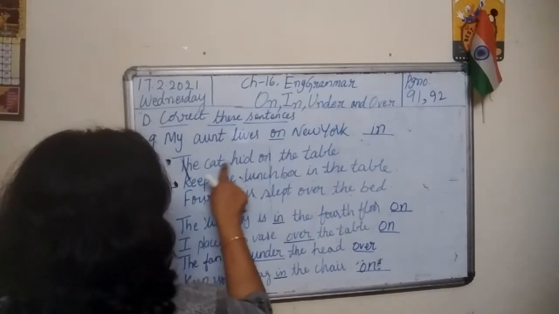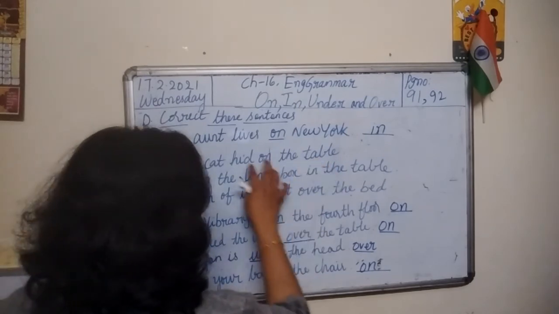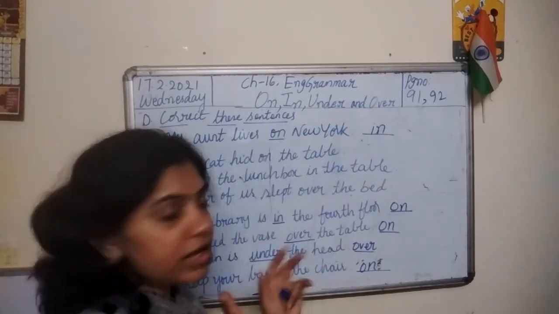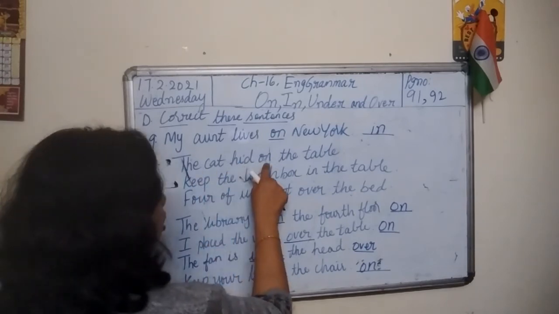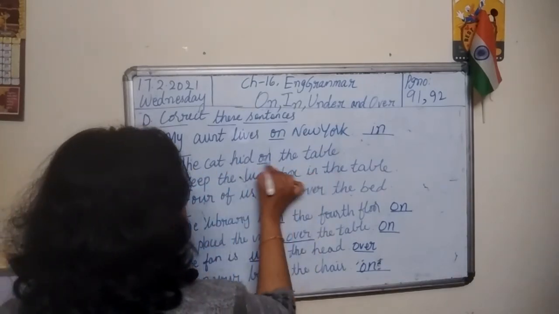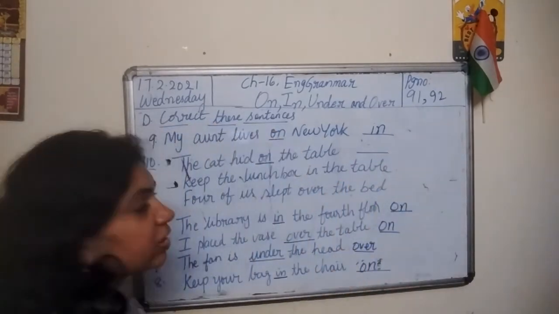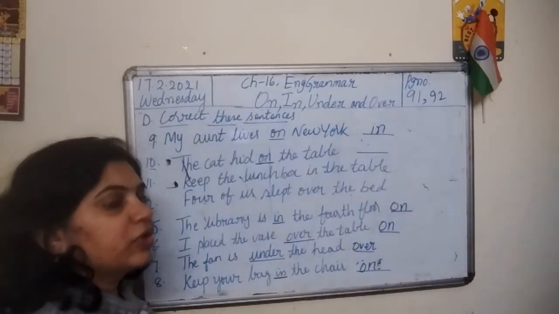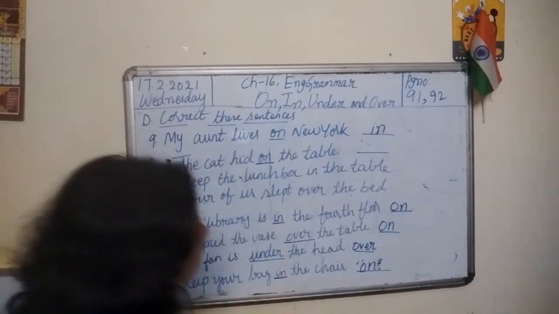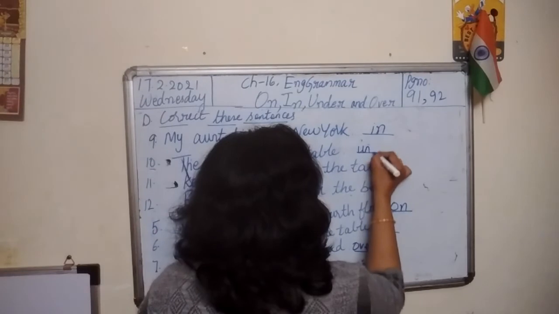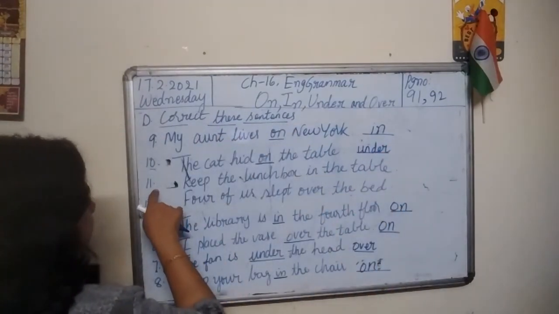Then the cat hid. The cat hid on the table. Hid is nothing but hiding. Hide, hid. So identify the preposition, on. So there is something wrong with this. You cannot hide on the table. You have to hide under the table. So the cat hid under the table. Under, U-N-D-E-R.